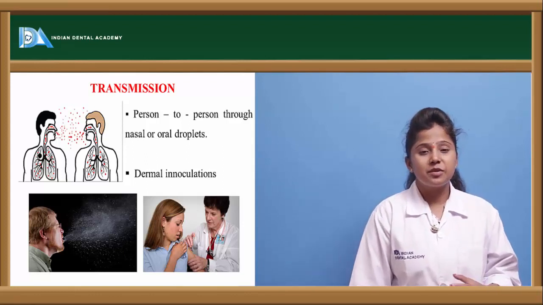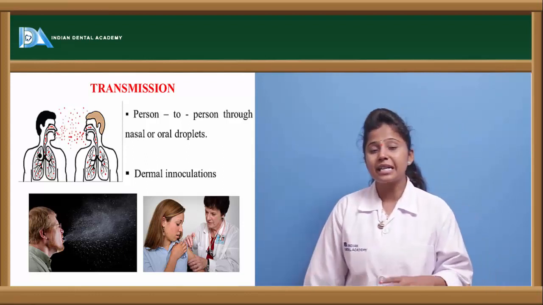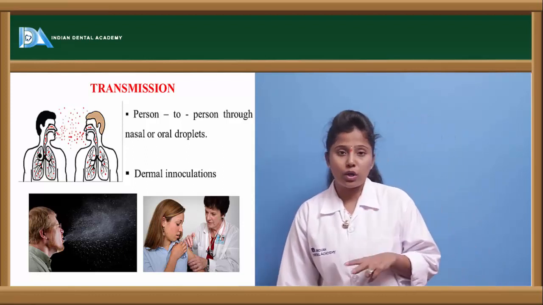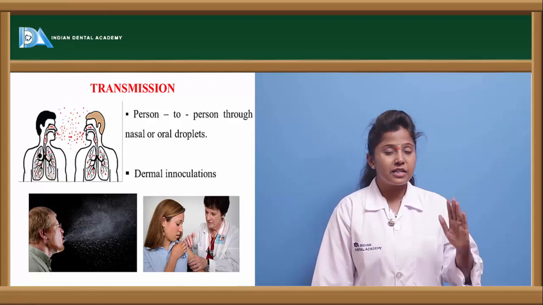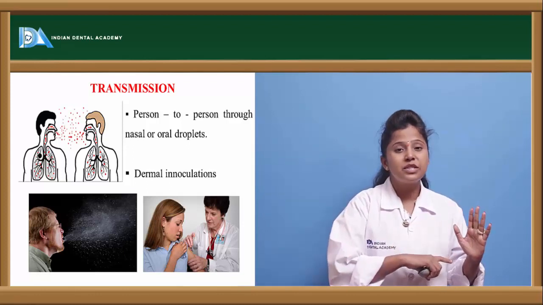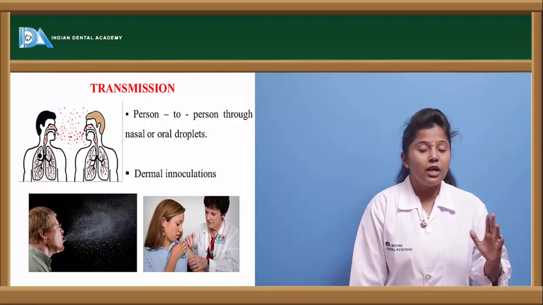Let us see how this bacteria is transmitted. One way is from person to person through nasal or oral droplets. If an infected person sneezes or coughs, the droplets coming out of his body contain millions of bacteria.